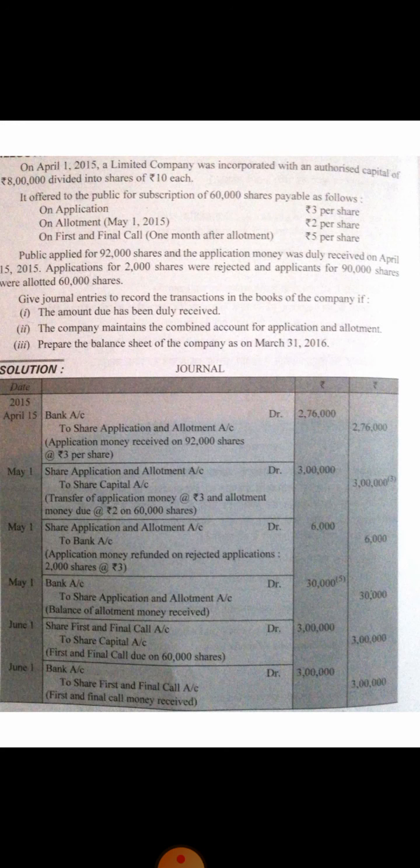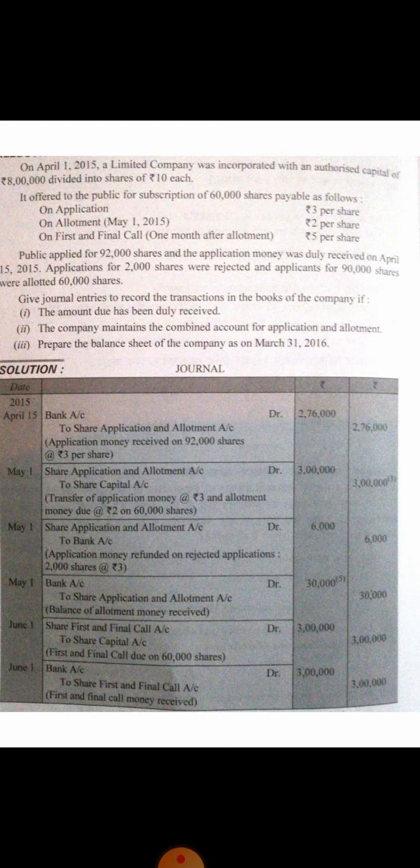If the amount due has been duly received, the company maintains the combined account for application and allotment account. Prepare the balance sheet of the company. Clear? We have to open a joint application and allotment account. So start with the first entry. The first entry is to be done for receiving the application money.